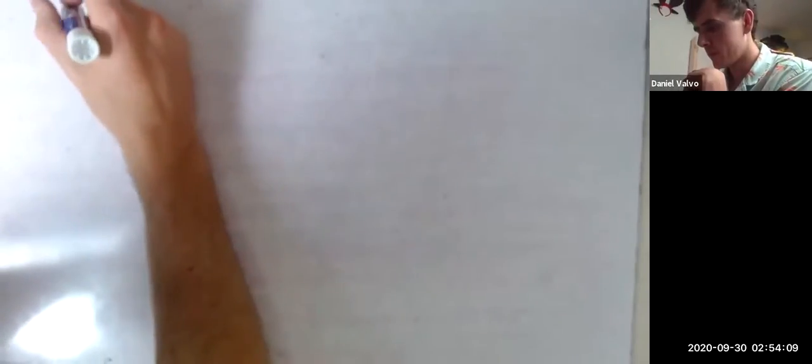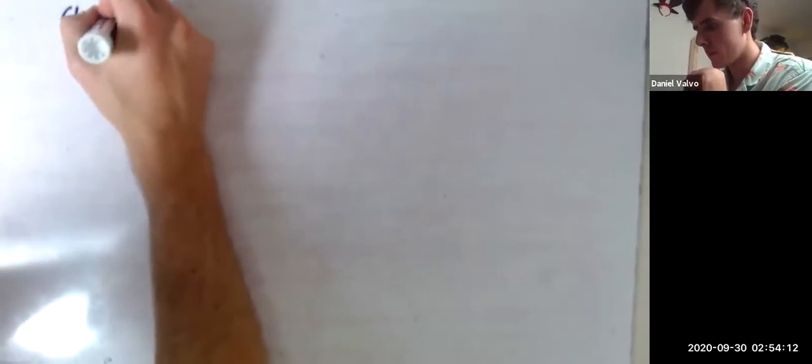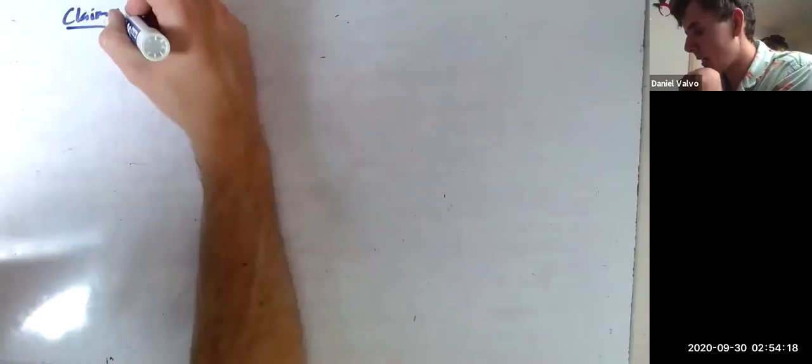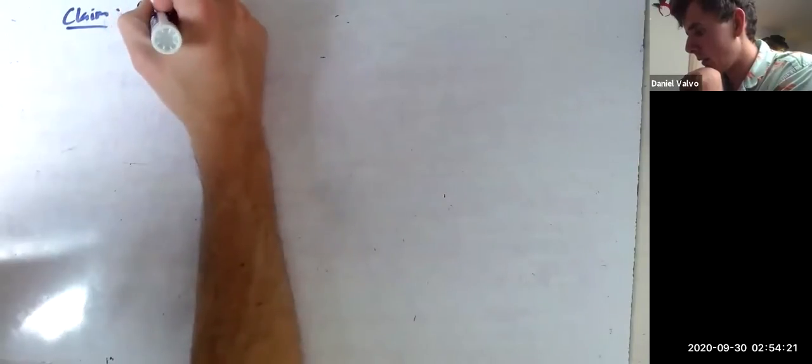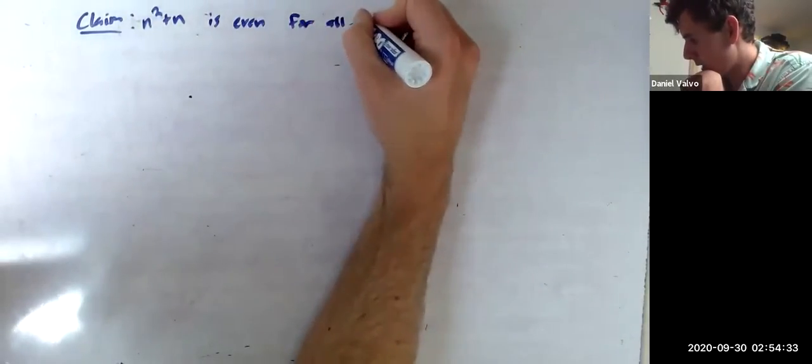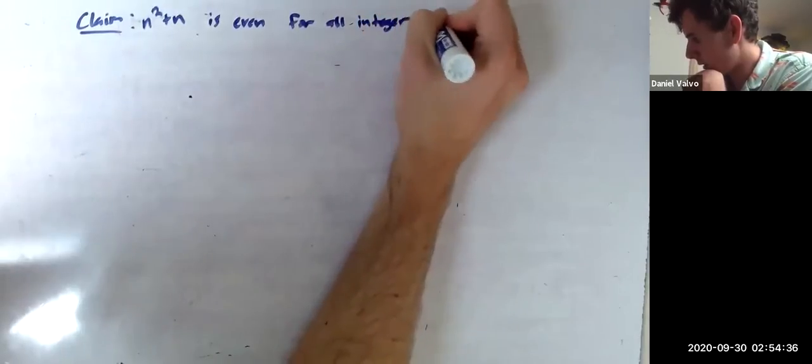So the first thing I want to prove or disprove is, let's make a claim here. So my claim is that n squared plus n is even for all integer n.